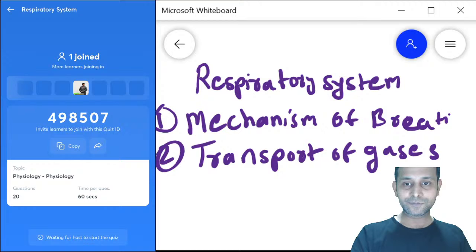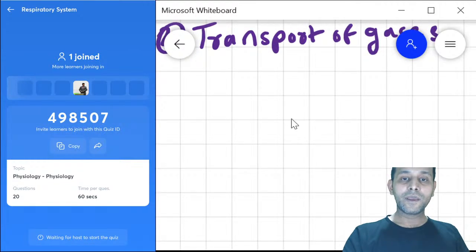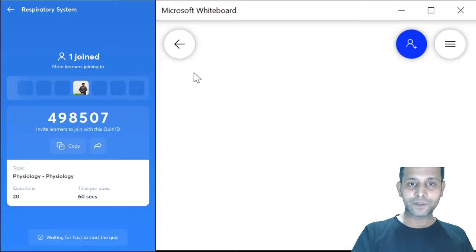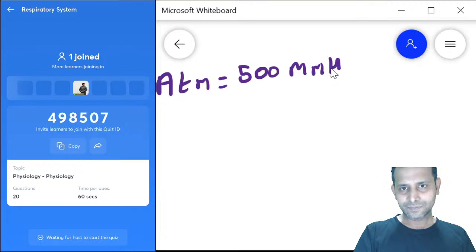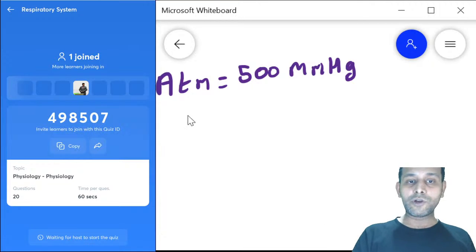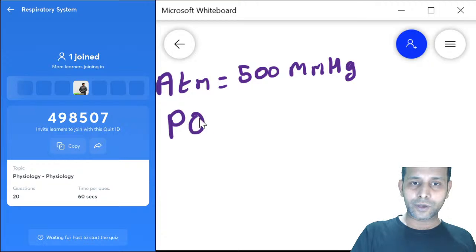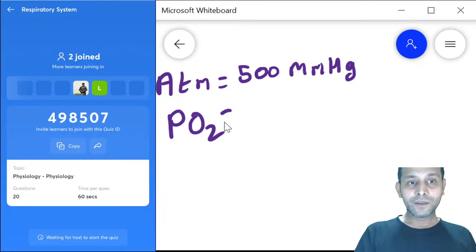The question is, suppose the atmospheric air has a pressure of 500 mm of Hg. If the atmospheric air has a pressure of 500 mm of Hg, what will be the PO2 of this air? What will be the partial pressure of oxygen in this air?